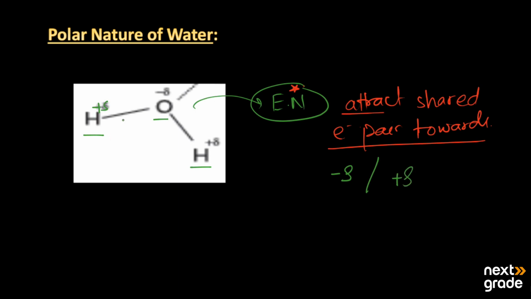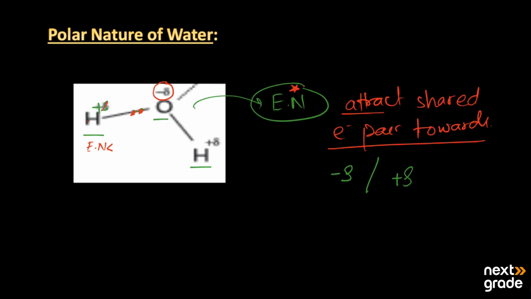Likewise here, oxygen is the more electronegative atom, so it attracts the shared electron pair towards itself. Due to this, oxygen carries a partial negative charge, and hydrogen, as its electronegativity is less, does not attract the electron pair and in turn carries the partial positive charge.